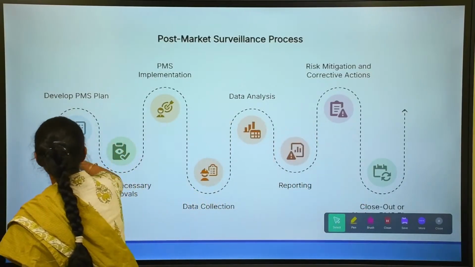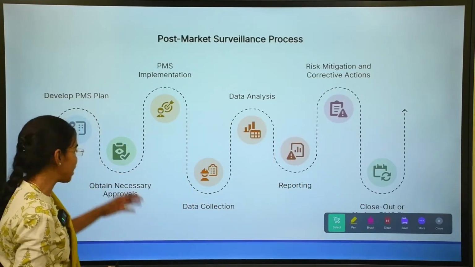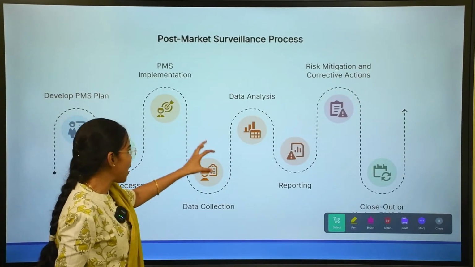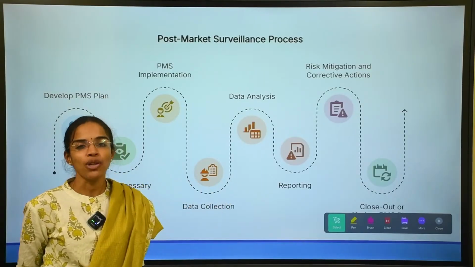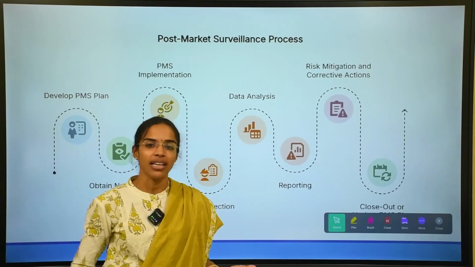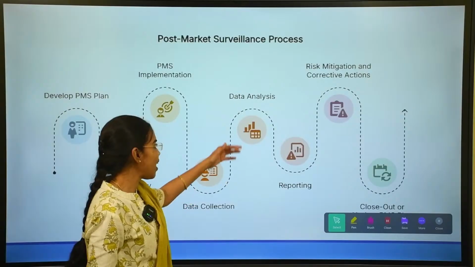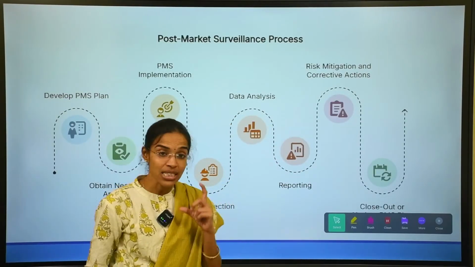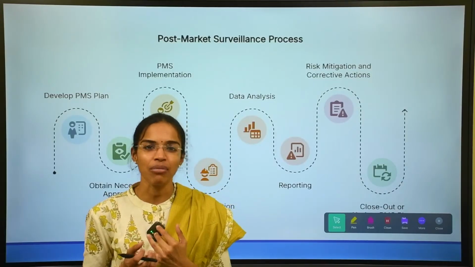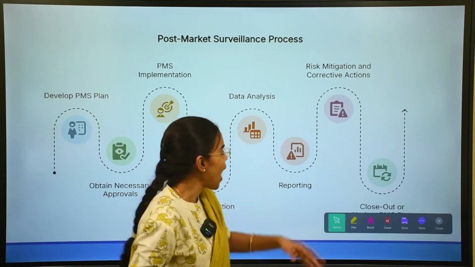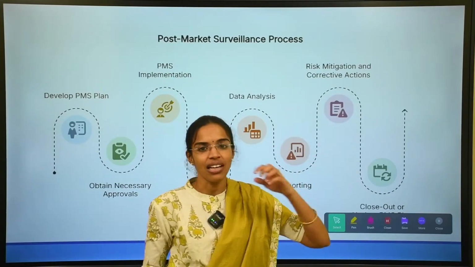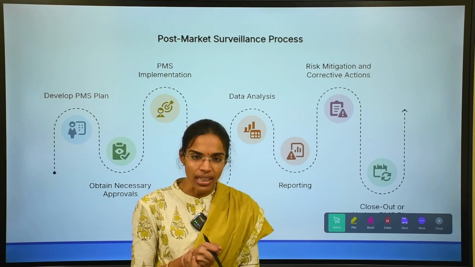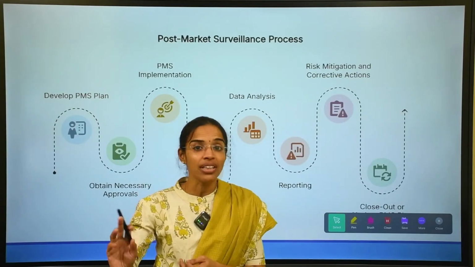First, a proper plan for post-marketing surveillance is developed, and for this necessary approvals are required. Then we go into the market, collecting the data, analysis of the data, reporting, and risk mitigation. After data analysis and reporting, we get a clear picture whether there is any risk in continuing this in the market.